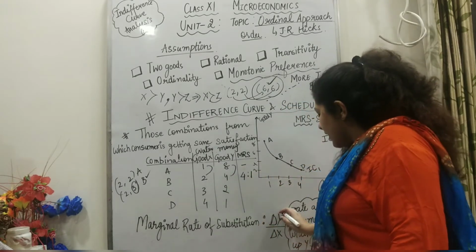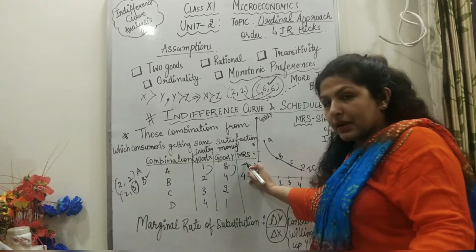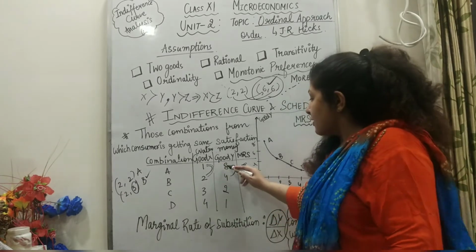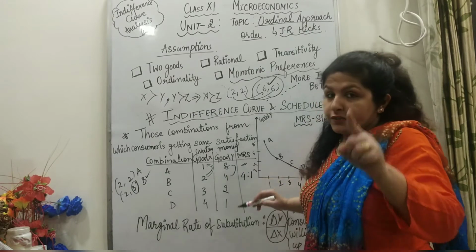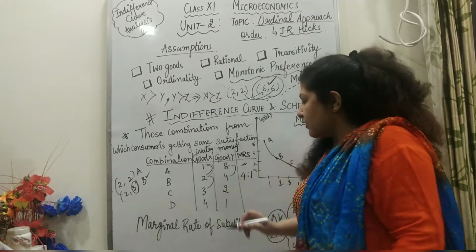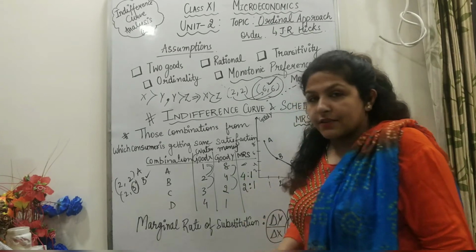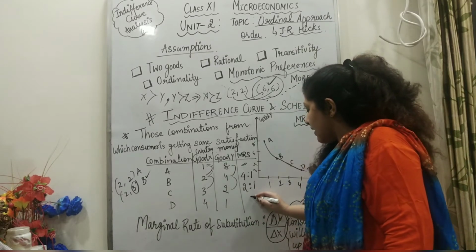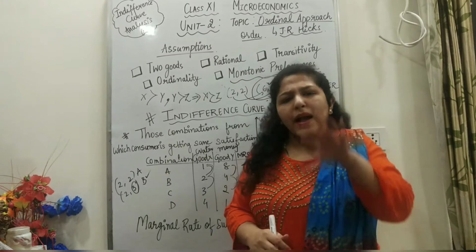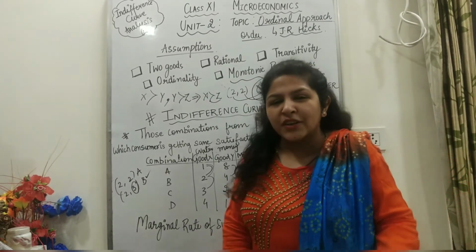To get 1 unit of X, I'm willing to sacrifice 4 units of Y. If I calculate the slope, delta Y upon delta X, for this first step it cannot be calculated because there is no change. Afterwards, if I want 1 more unit of X, I'm willing to sacrifice 2 units of Y. Again, I'm willing to sacrifice only 1 unit to get 1 unit of X. Why is the sacrifice ratio falling? Because as I consume more and more, the utility falls.